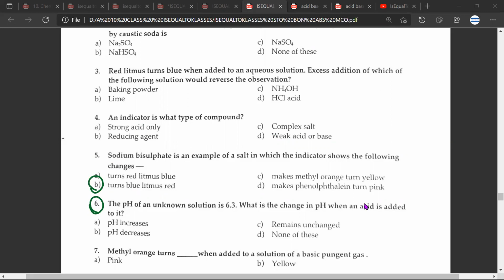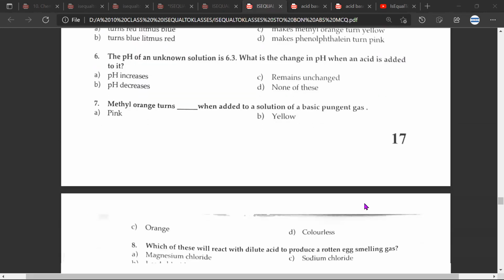Question number 6, pH of an unknown solution is 6.3. So the correct answer for this would be pH decreases when you add an acid. Can you explain it a bit? So you have a pH scale that is from 1 to 14. 7 is neutral. If you test the substance and it is 7, it's neutral.